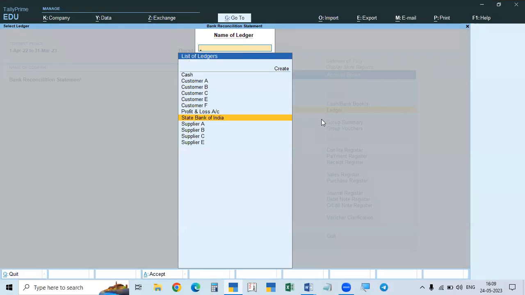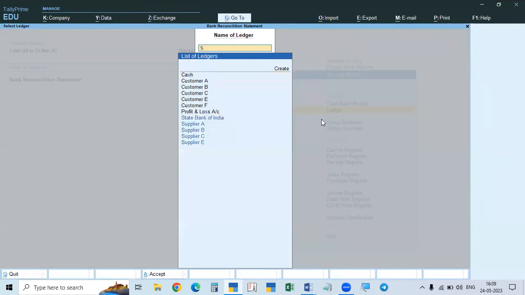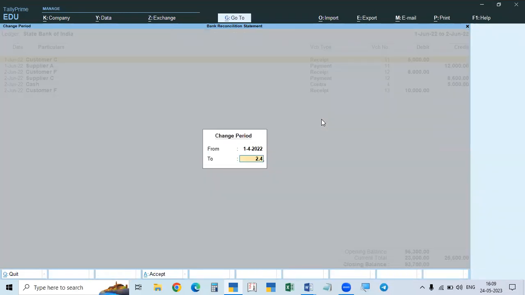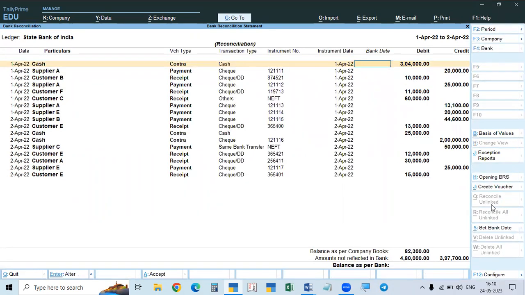The other one is when you are in the bank account, State Bank of India, for 1st April, 2nd April only. So every month you have to do separately. So that is 2 places. The third place is the right button bar, where you see Alt R or reconcile. You can click reconcile, or on the keyboard type Alt R, and the same statement will appear. Okay, so this is our statement. We have to make the reconciliation here.